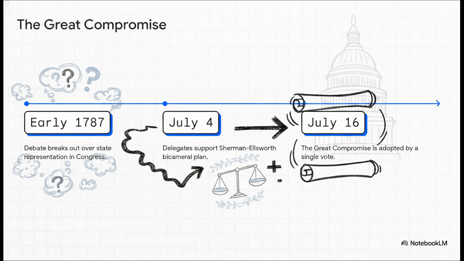Look at how tight this timeline was. After months of raging debate in early 1787, delegates finally started coming around to the Sherman-Ellsworth plan right around July 4th. This plan called for an upper house with equal representation and a lower house with proportional representation. Then on July 16th, the Great Compromise was officially adopted. But get this, by a margin of just one single vote. Crazy, right? Without that one pivotal vote, there likely wouldn't even be a U.S. Constitution today.